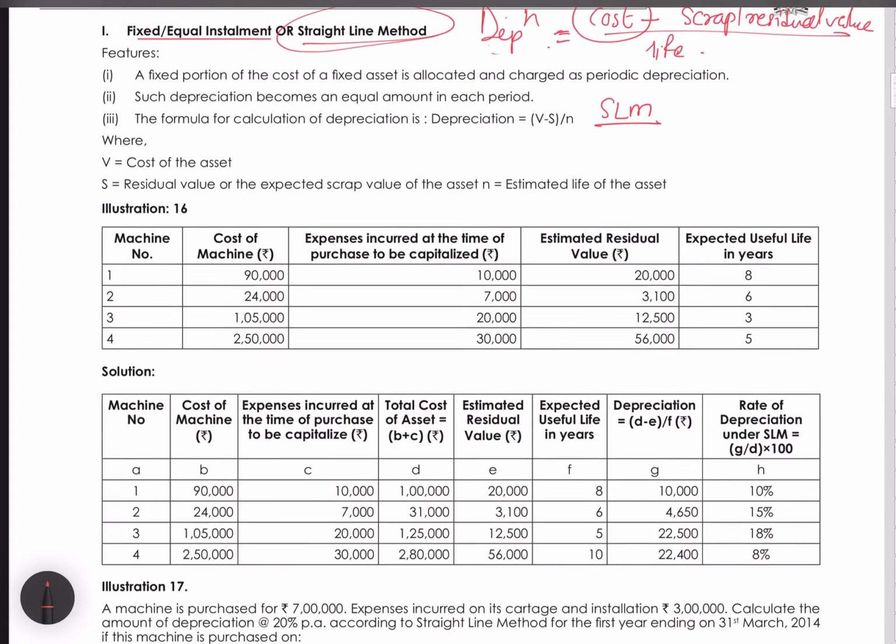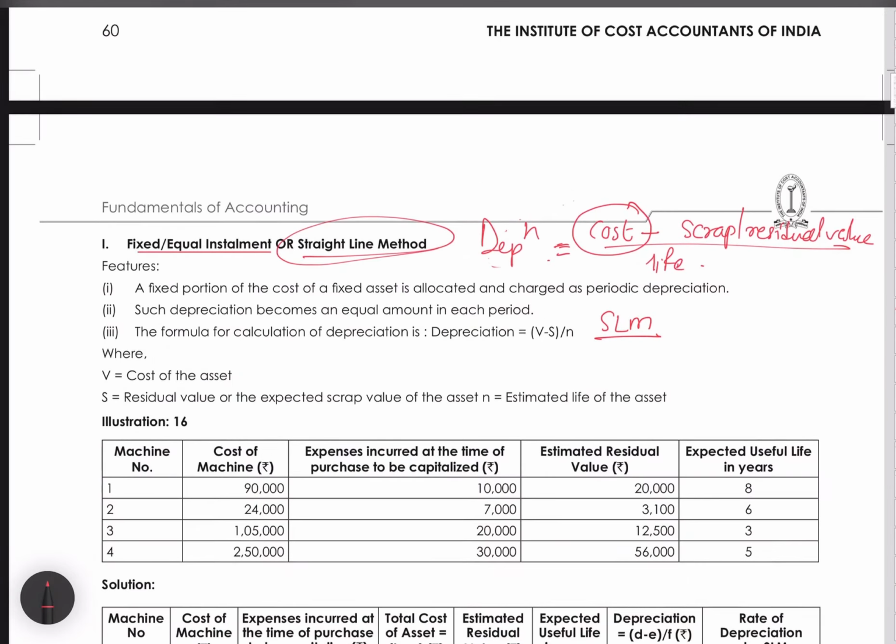So it includes all the costs like purchase price, at what price you have paid it to the vendor, plus any duties or taxes, if those duties are to be added to the cost. If it is refundable or anything, then you should reduce it. Then any other expenses which are mandatory for bringing the asset to the premises to put to use, like installation charges. Without installing the asset, you can't start using that asset. So those installation charges you can add to the cost of the asset.